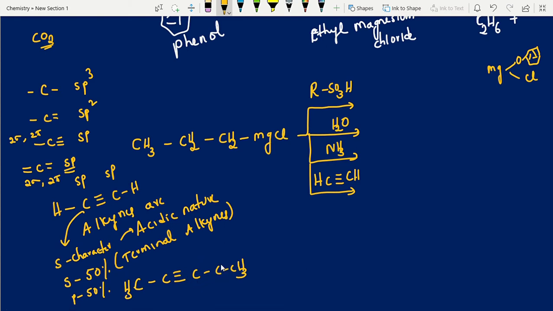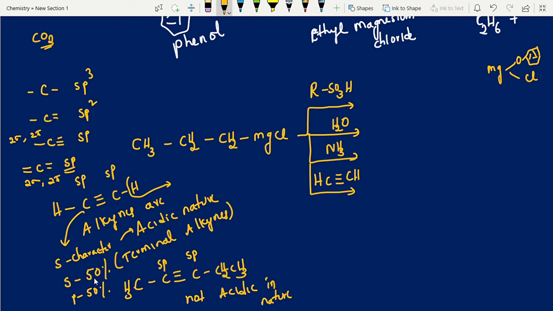This is CH2. This is not acidic in nature. Why? What is the reason? Triple bond is there, no? But the triple bond carbon does not have hydrogen. Only a triple bond carbon having hydrogen easily loses it, easily gives hydrogen, and only that is acidic in nature. What could be the reason?